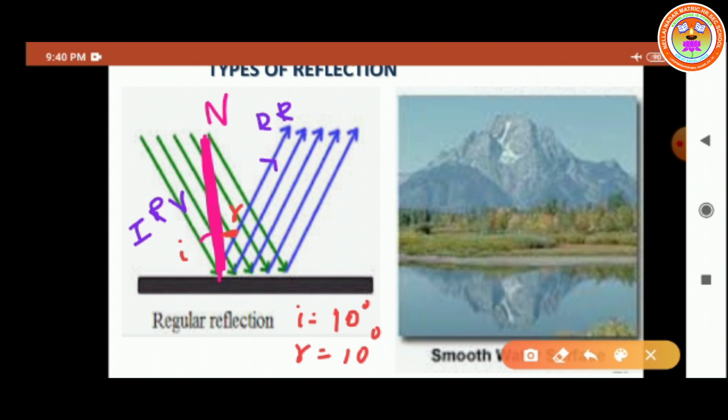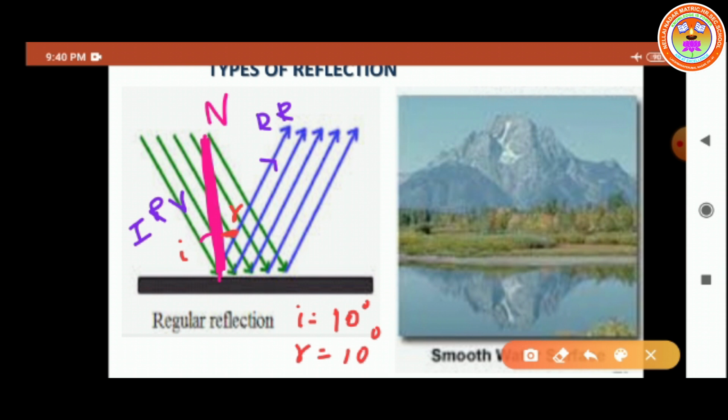So what is regular reflection? When a beam of light falls on a smooth surface, it gets reflected. After reflection, the reflected rays will be parallel to each other. So the angle of incidence is equal to the angle of reflection. It obeys the laws of reflection. This kind of reflection is called regular reflection.